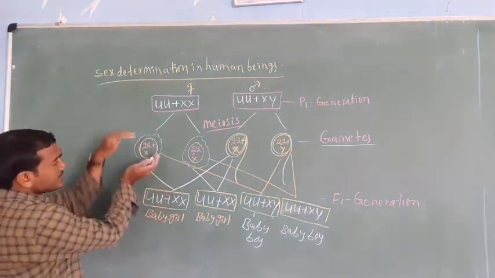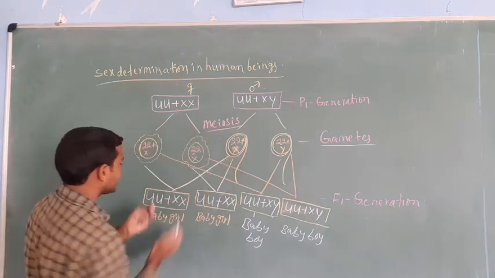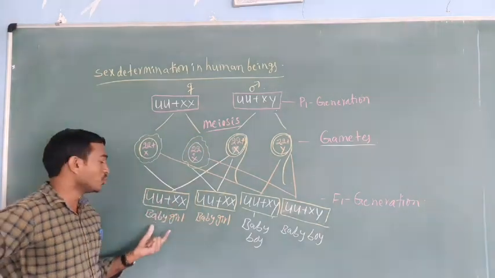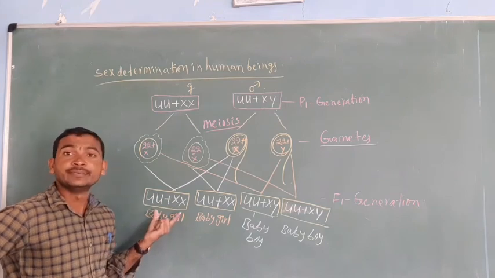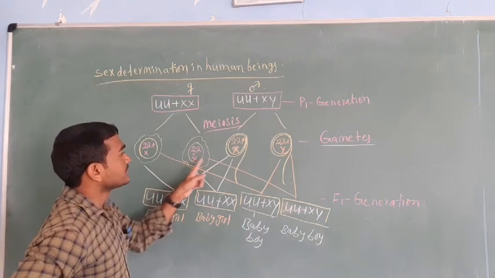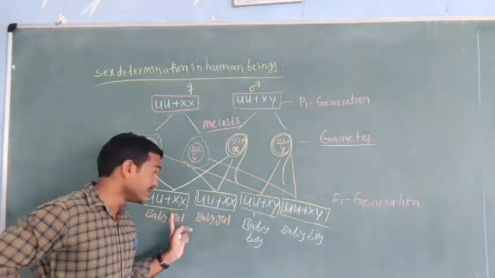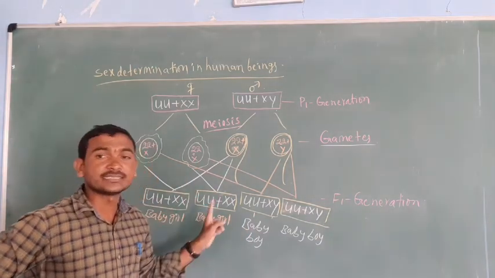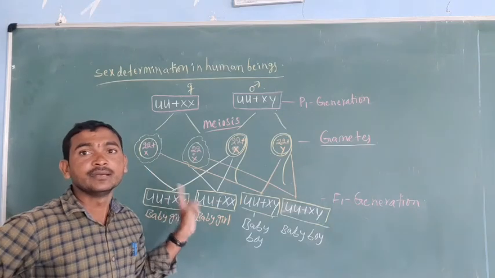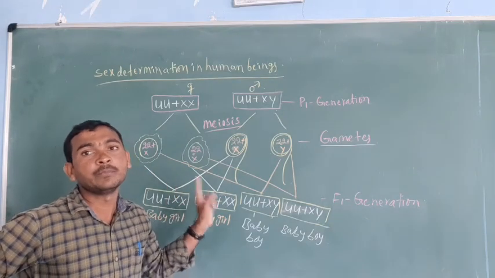Then after that, we observe the F1 generation. In the F1 generation, 22 plus X with 22 plus X gives 44 plus X, so we expect a baby girl. For example, 22 plus X with 22 plus Y is a baby boy. So 44 plus XX is a baby girl, and 44 plus XY is a baby boy.